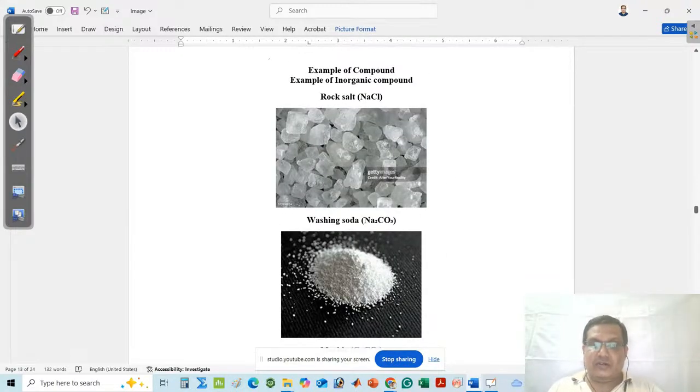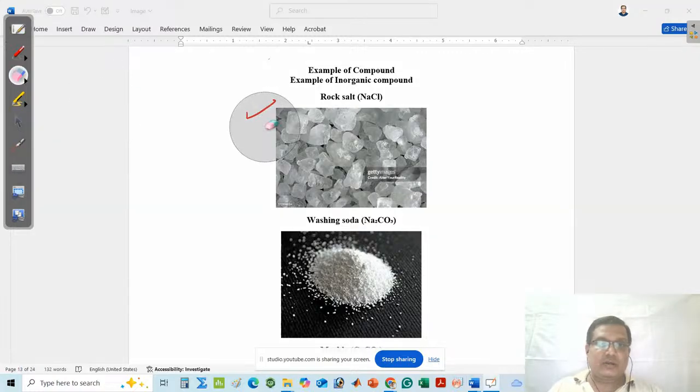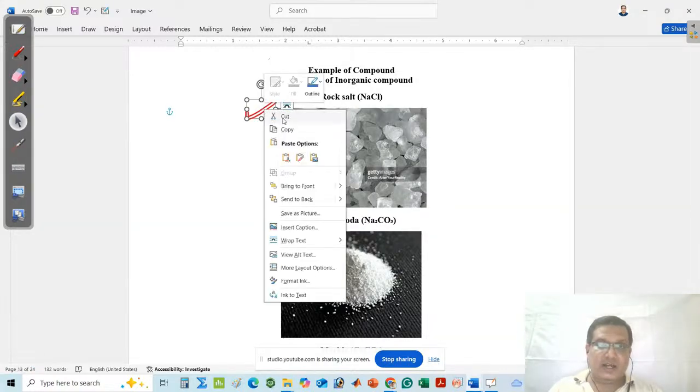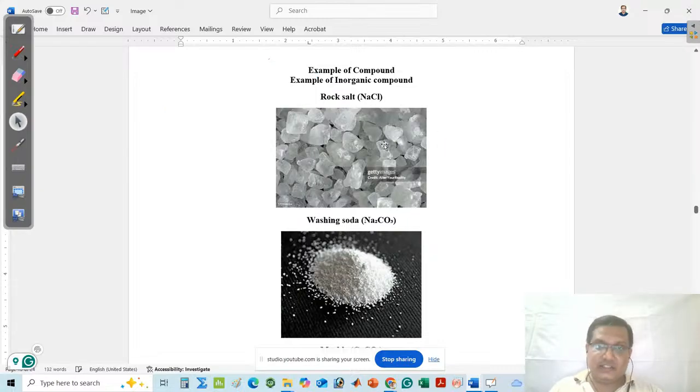Here, suppose I want to talk about rock salt, NaCl. Rock salt is made by two elements. One is sodium, another is chlorine. So here you can say that rock salt is made in a specific proportion. So rock salt is a compound.